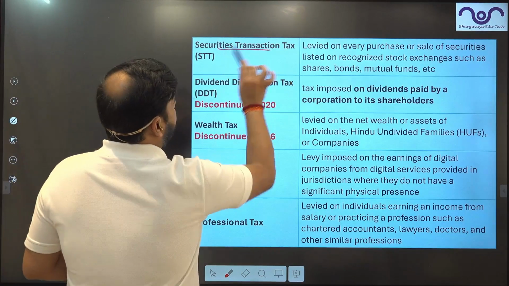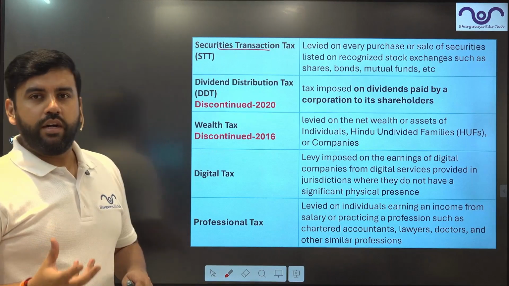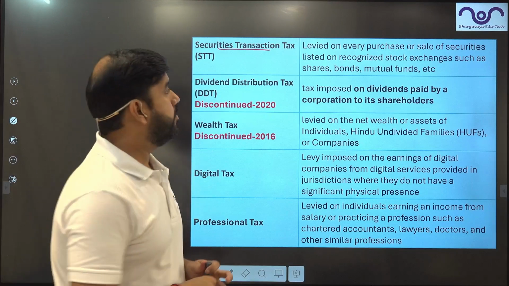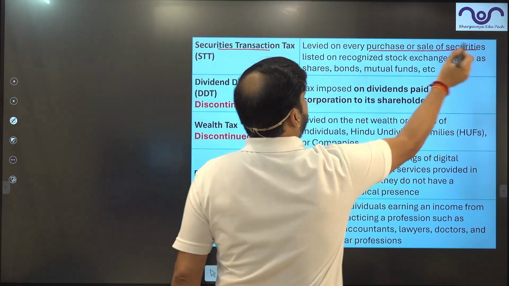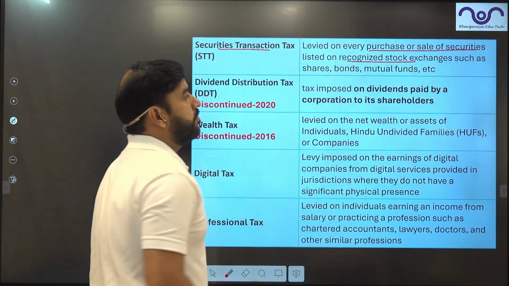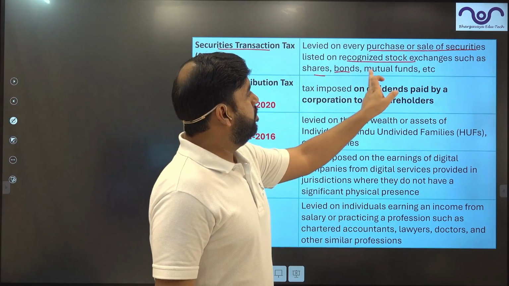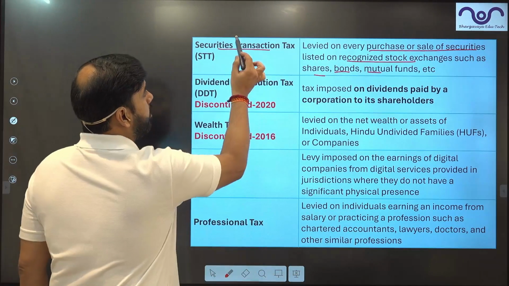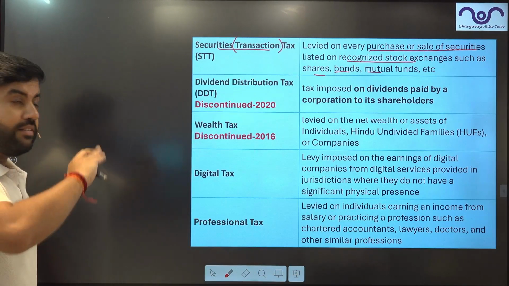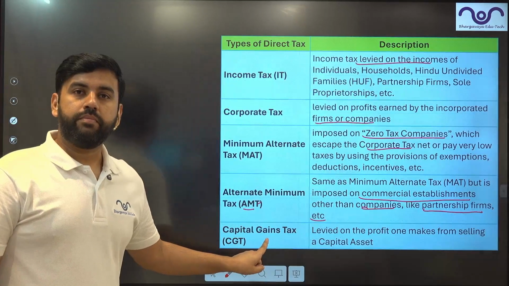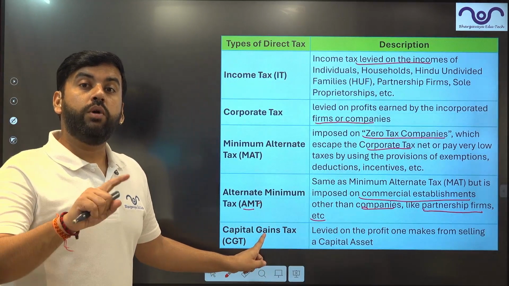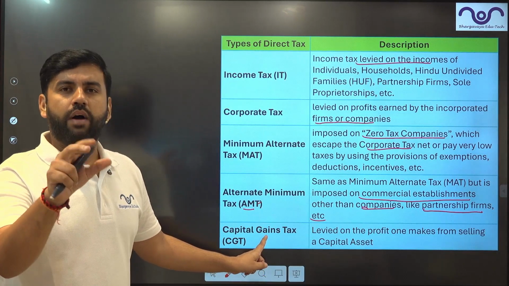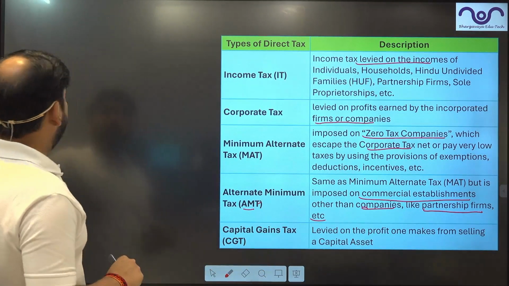Then comes securities transaction tax. Securities transaction tax is calculated on the securities which are transacted on a day-to-day basis. That is, purchase and sale of securities listed on a recognized stock exchange: shares, bonds, mutual funds. Buying and selling. That's why the word transaction is used. In the previous case, it was gains. There the tax is imposed only on the gains, and that too after a particular threshold. Here it is on the transaction.